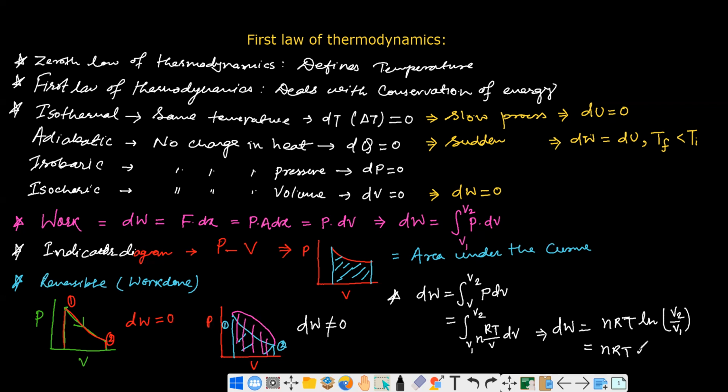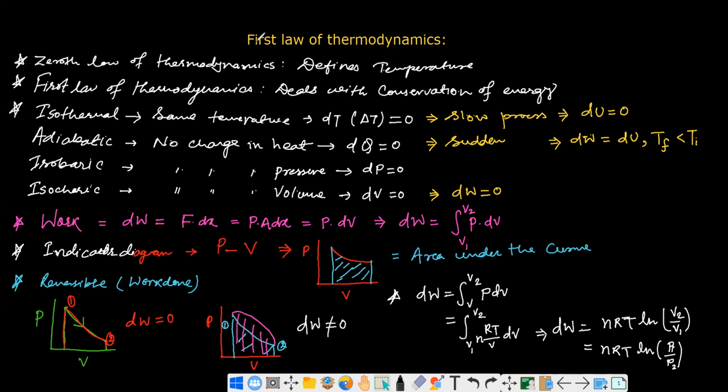Or sometimes this is your nRT ln P2 by P1. Oh, sorry, P1 by P2. They are inverse to each other. That's why you can easily find P1 by P2. Okay, so this is the work done in case of your isothermal process. So this is the idea of the isothermal process and the work done.